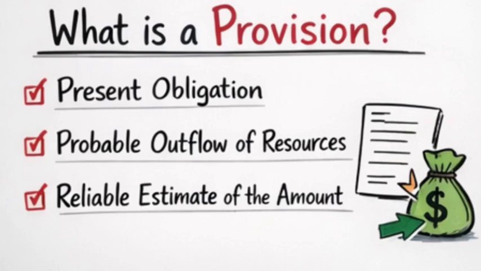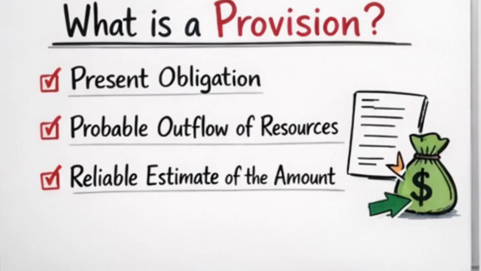I want you to remember PPE, and you'll not forget it. The first P is present obligation. So when there's a present obligation from a past event, that is one of the conditions. The second P is probable, when it is probable that the company will have to pay. And then the E is for estimated reliably, so when you can estimate the amount reliably.